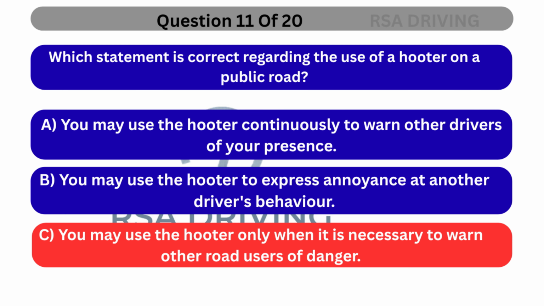The correct answer is C. You may use the hooter only when it is necessary to warn other road users of danger. South African road rules permit the use of a hooter solely for warning others of danger. It is illegal to use it to express frustration, annoyance, or for any non-emergency purpose.